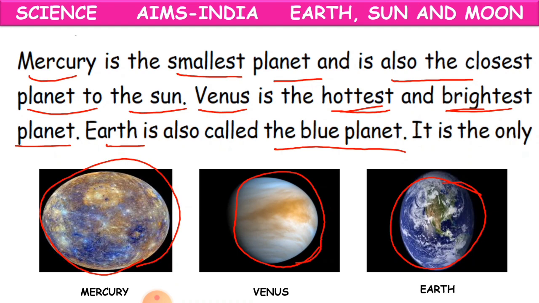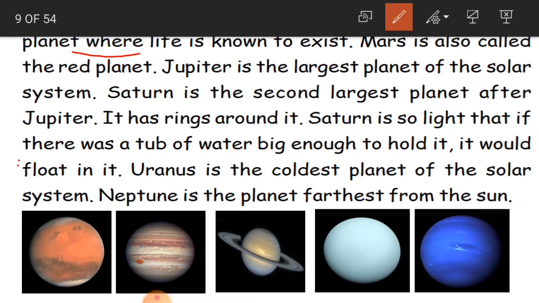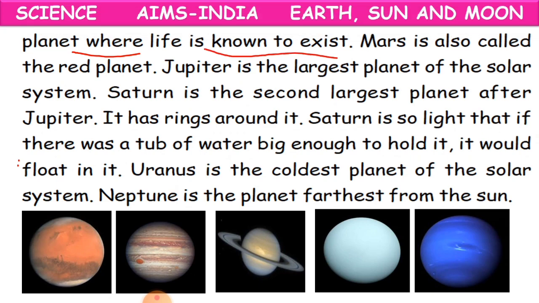So water indicates blue color. As the Earth is covered with water, that is the maximum part, 75% of the part, we call the Earth the blue planet. Clear, children? It is the only planet where life is known to exist.